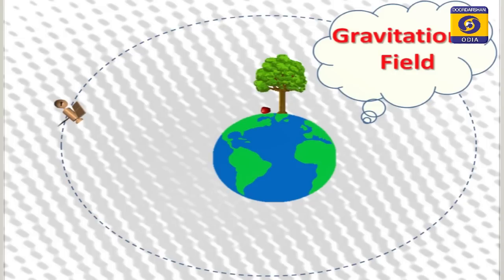Next, what is this? Due to earth, an apple falls, satellite also moves. So, this region of earth is called gravitational field, and this region is invisible to us and spreads all around us. Due to gravitational field, also educational satellite moves and enables us for distance education.